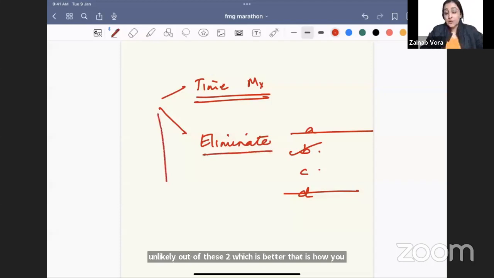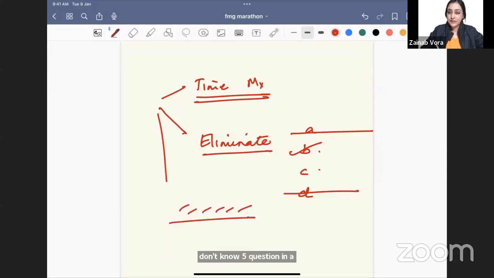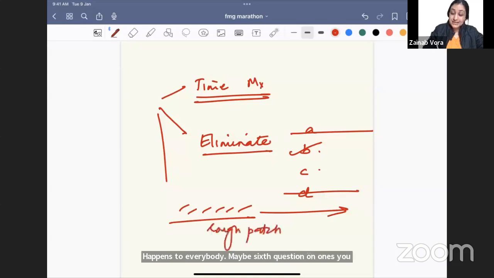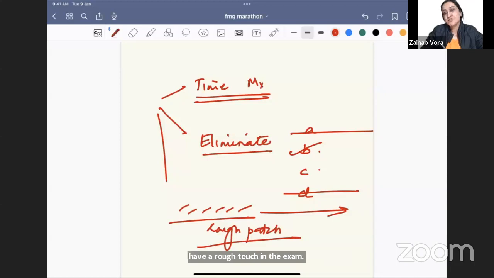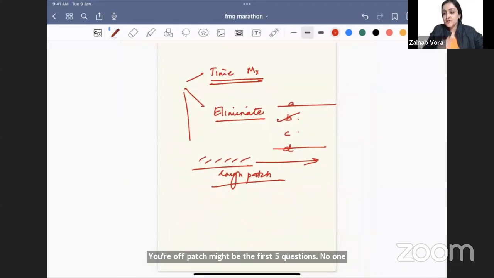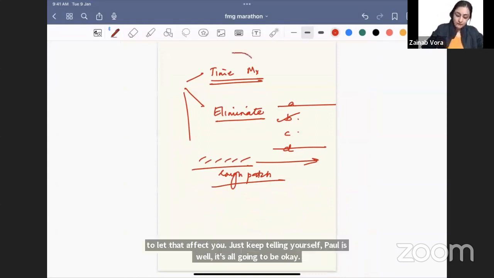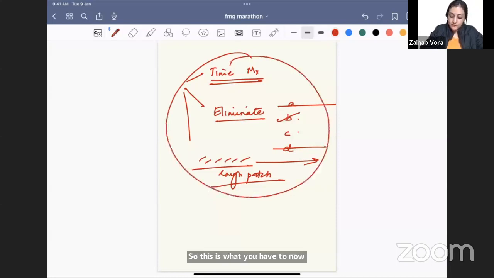No doubt, no anxiety during the exam. If you feel you don't know 5 questions in a row, it's okay. Happens to everybody. Maybe 6th question onwards, you're going to know everything. So everybody is going to have a rough patch in the exam. Your rough patch might be the first 5 questions. Don't let that affect you. Just keep telling yourself all is well. It's all going to be okay. So this is what you have to now ensure, that you are confident and you go in trusting and backing yourself. Okay, so all the best.